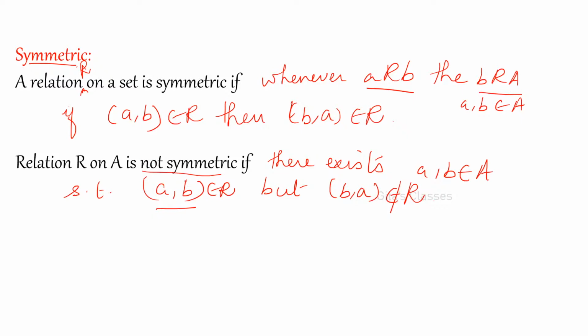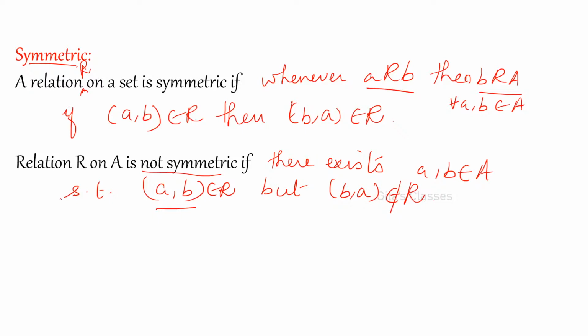Now, symmetric: a relation R on a set A is symmetric if whenever A is related to B, then B is related to A, for all a, b in A. That is, if (a, b) belongs to R, then (b, a) should be an element of R. If A is related to B, B should be related to A.